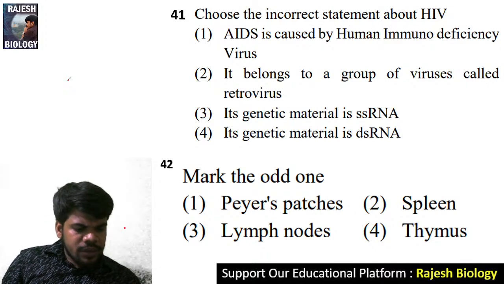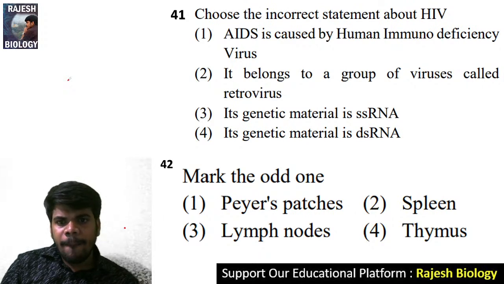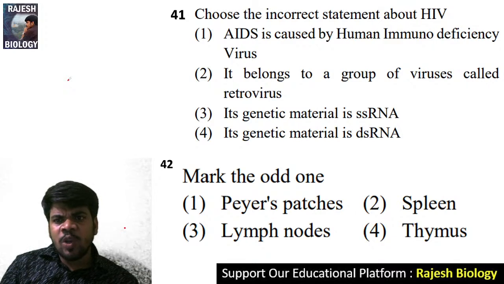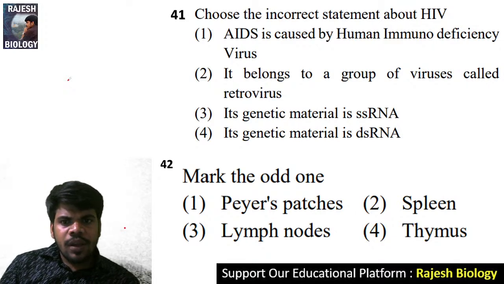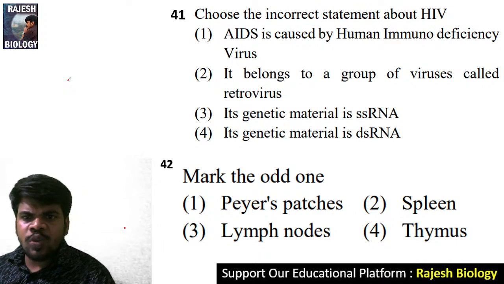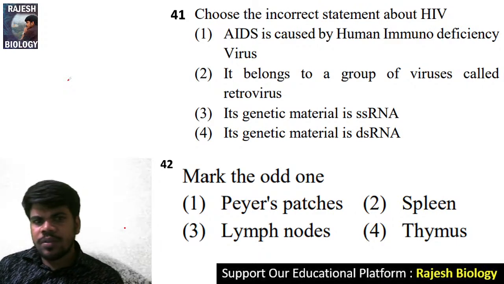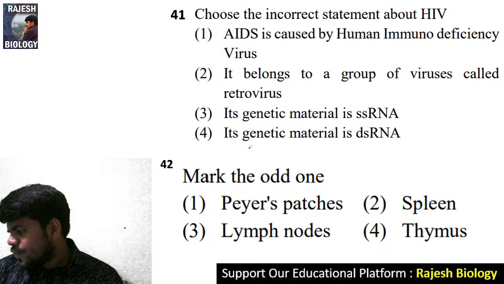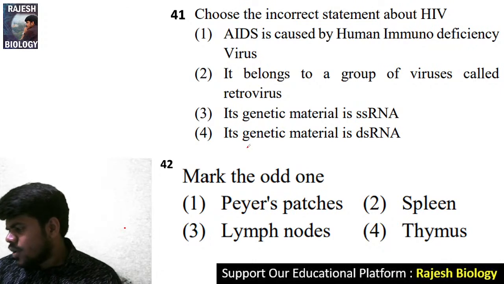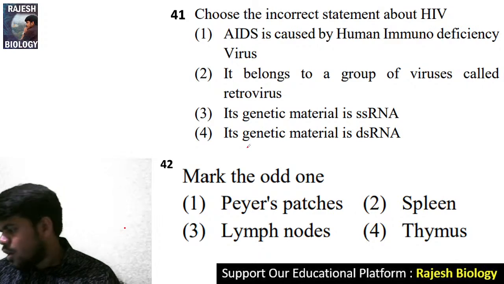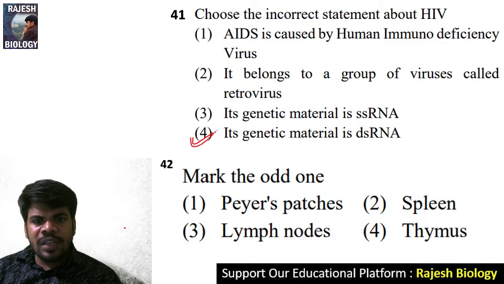Choose the incorrect statement. AIDS is caused by human immunodeficiency virus, right? And it belongs to the group of viruses called retroviruses, right? Its genetic material is ssRNA, and the other option says the genetic material is dsRNA. So the right answer for question number 41 is option 4. Swarupa, very good, you are right. And before that, only Lakshmi Maganti gave that answer, very good. So it is ssRNA, not dsRNA. It is only the incorrect one.